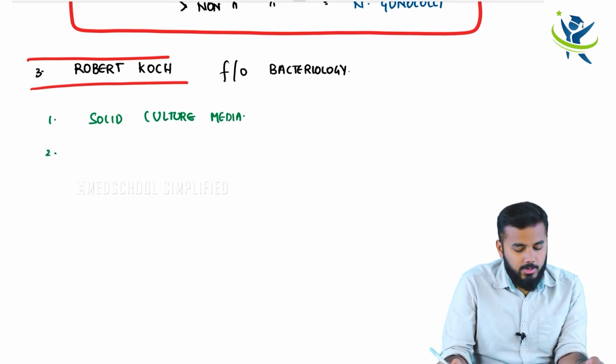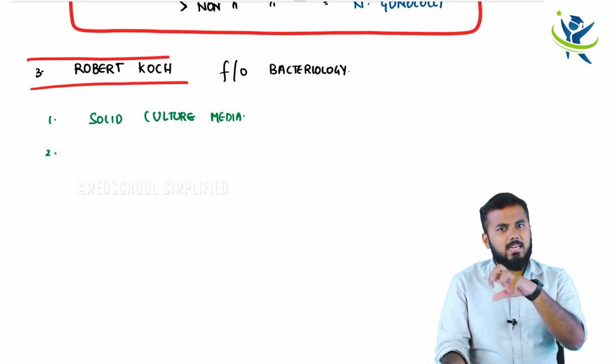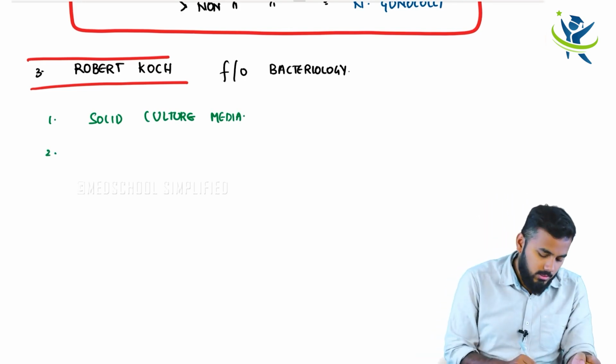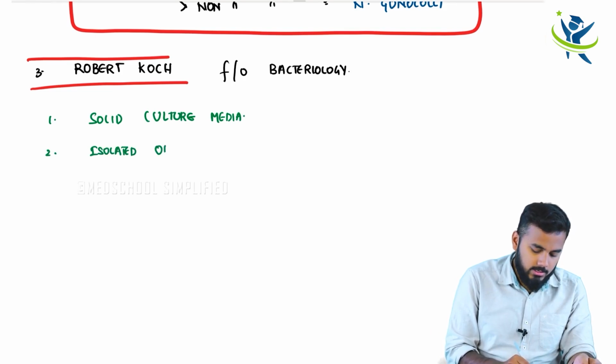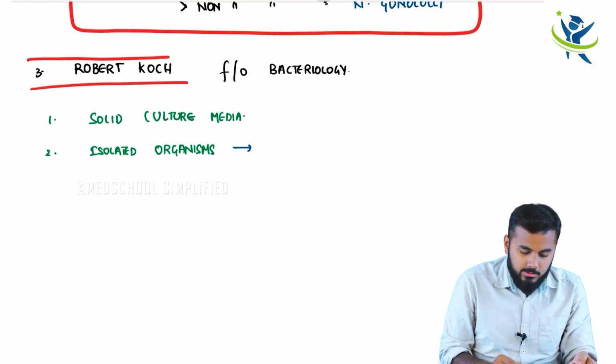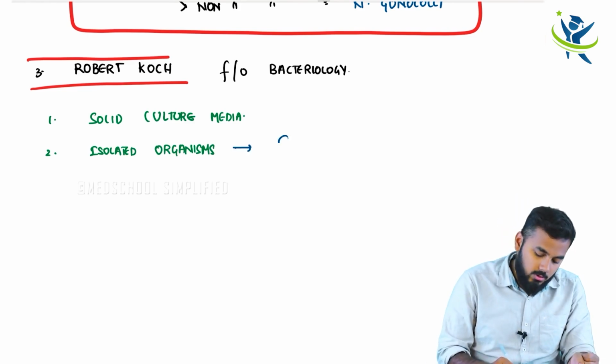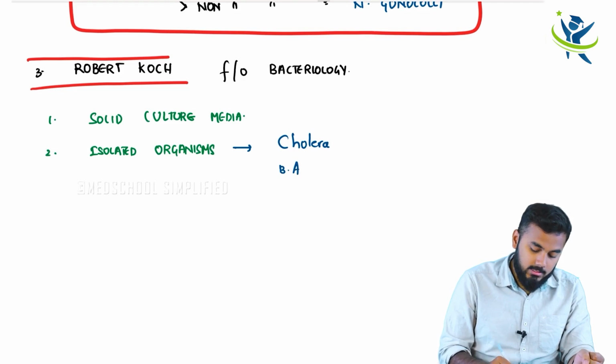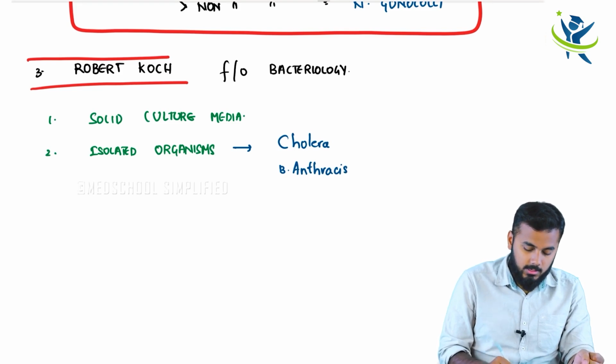The second important thing is that Robert Koch isolated some organisms, which was a breakthrough. The organisms he isolated are cholera, that is Vibrio cholerae, anthrax, that is Bacillus anthracis, and the third one is TB bacilli, tuberculous bacilli.